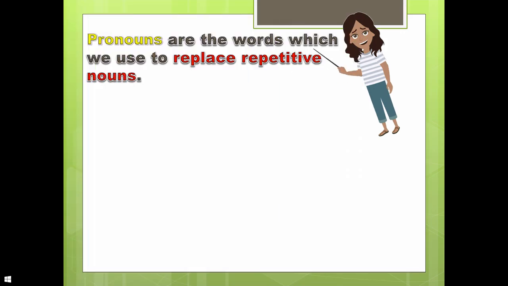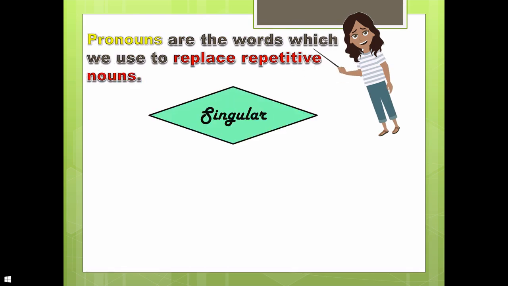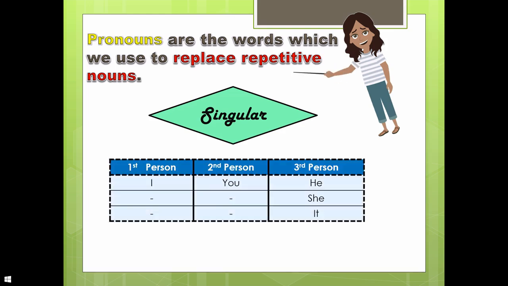Okay, so let's understand the explanation and detailed definition of the word pronoun. Well, what are pronouns? Pronouns are the words which we use to replace repetitive nouns. For singular ones, the single person pronouns, first person pronoun is I. Second person pronoun is you.